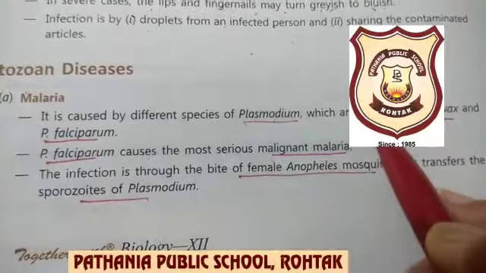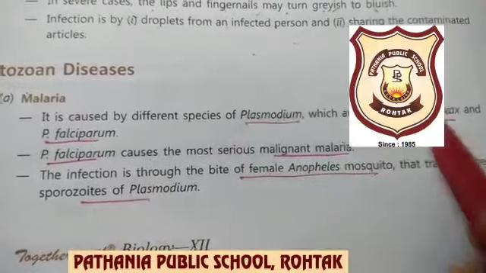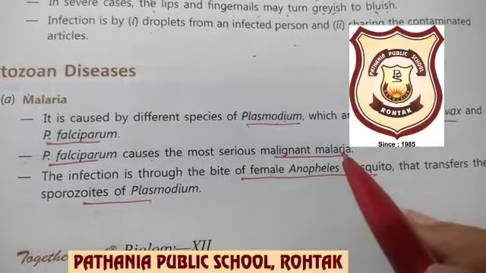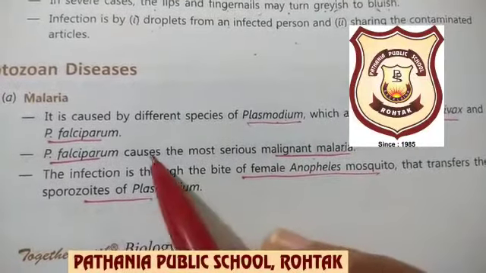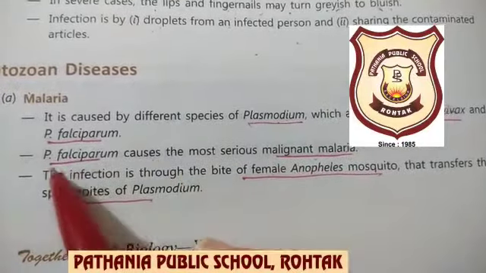Okay, this Plasmodium falciparum causes the most serious type of malaria. This is a question of 1 mark: out of these species of Plasmodium, which is fatal? Fatal means death causing. So this is the malignant type of malaria caused by Plasmodium falciparum. So this is the fatal species of Plasmodium.